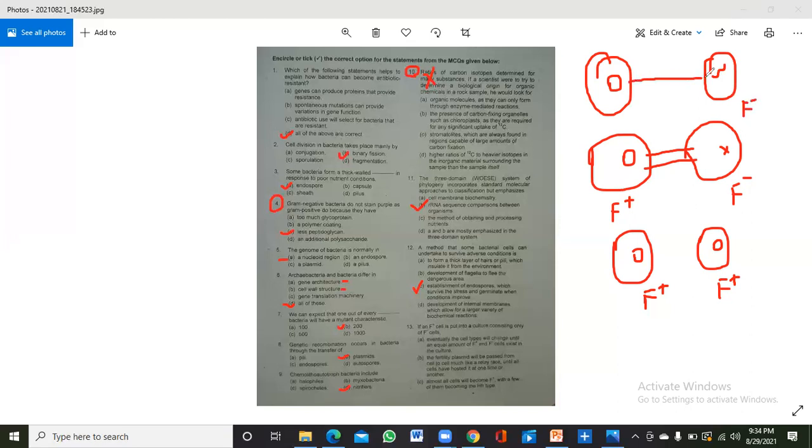So when this plasmid is transferred to this bacteria, the part of the plasmid or even all the plasmid is incorporated into the DNA of that cell. I'm just drawing the round shape, but it is not like that. So after that, when it is having the plasmid that is incorporated into the DNA of that cell, it is known as the HTR.